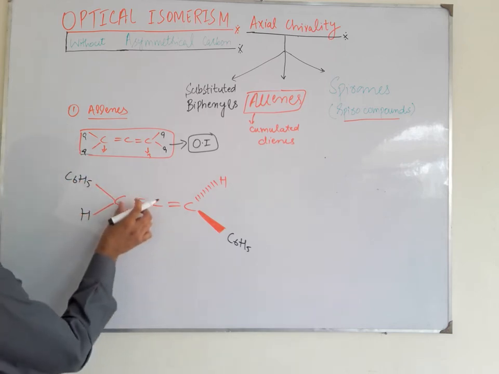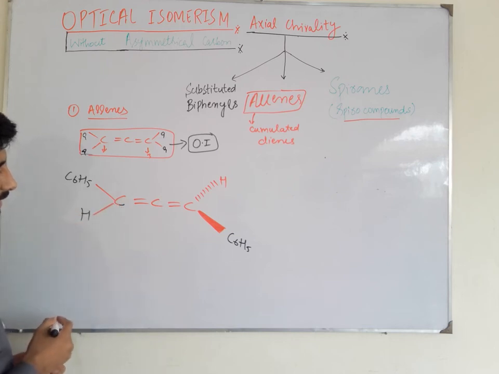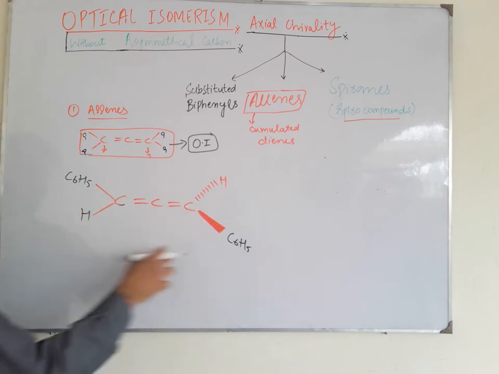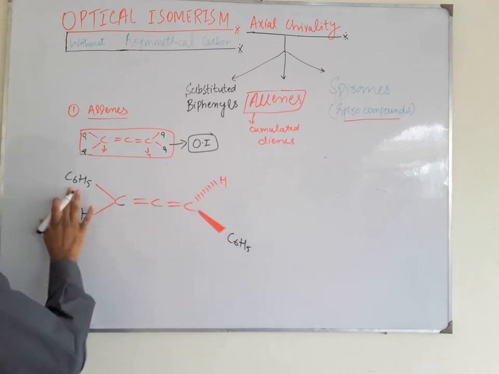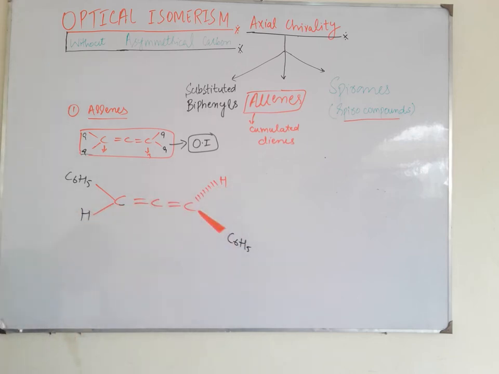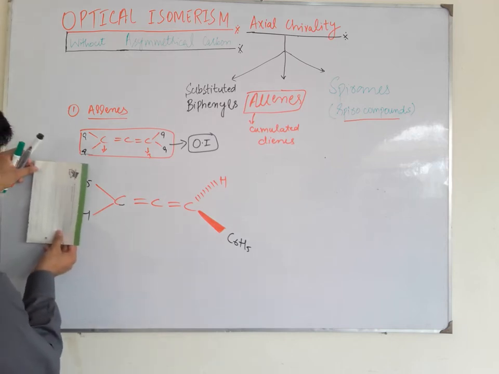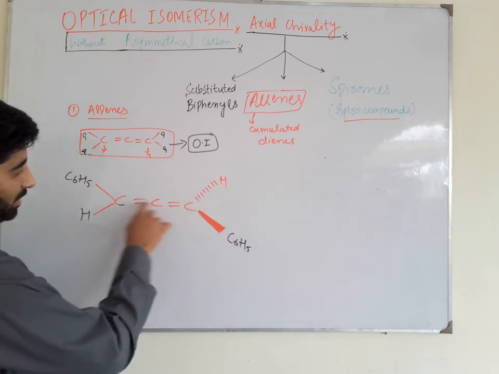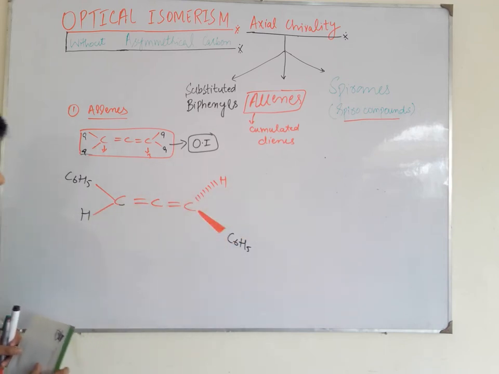This is an allene in which two different groups are attached at the terminal carbons. These two groups are present in this vertical plane, while these two groups are present in the horizontal plane, and these two pi bonds are also perpendicular to each other.